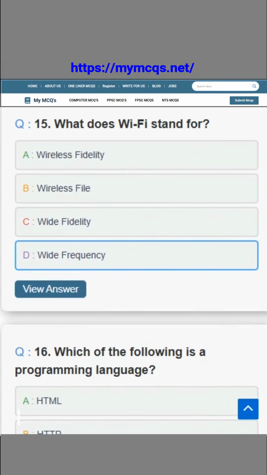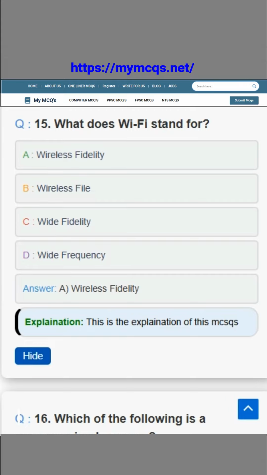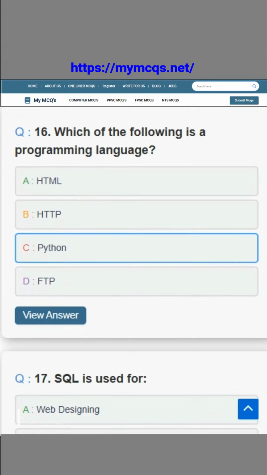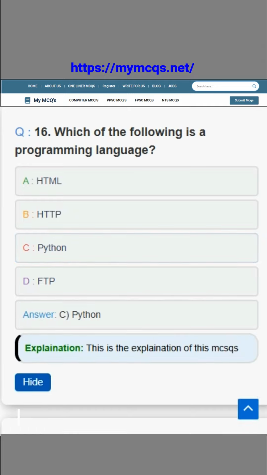Question number 5. What does Wi-Fi stand for? The correct answer is option A, wireless fidelity. Question number 6. Which of the following is a programming language? The correct answer is option C, Python.